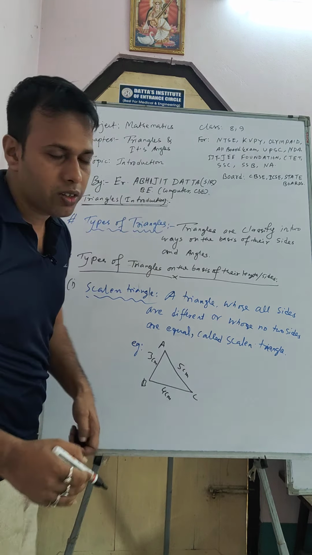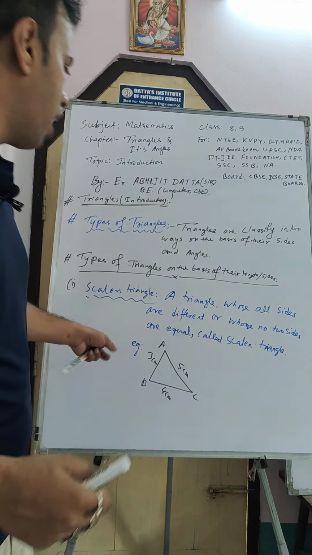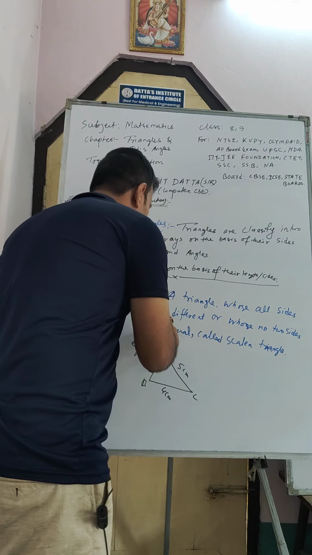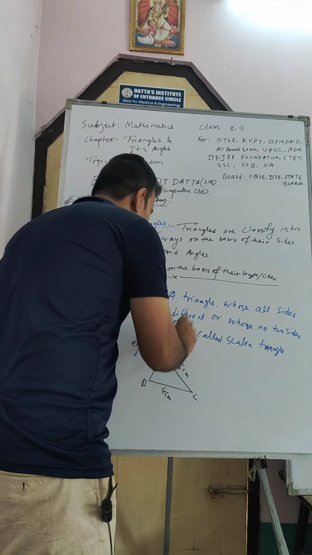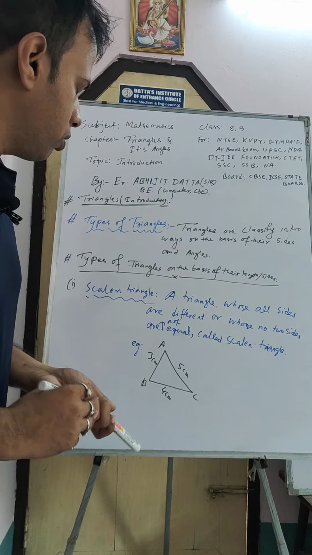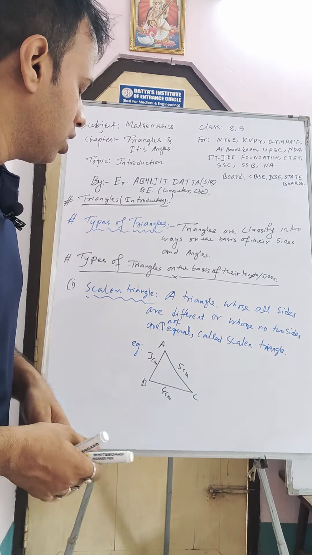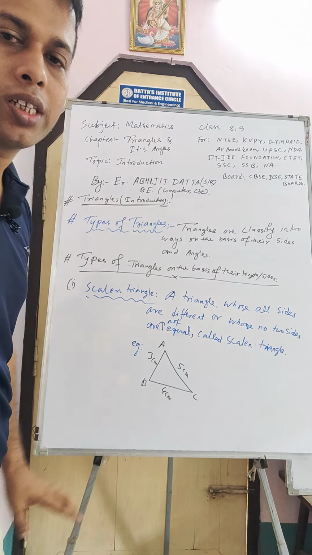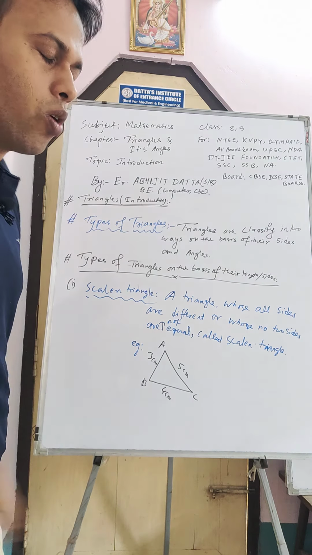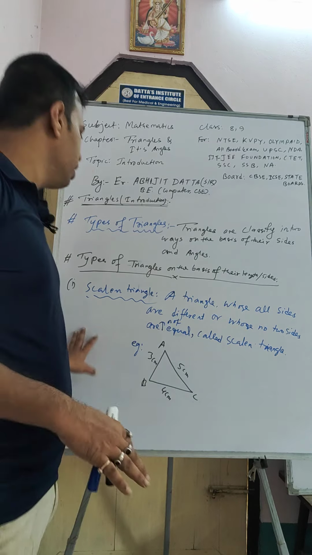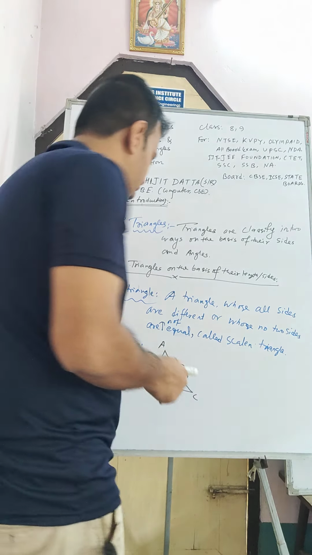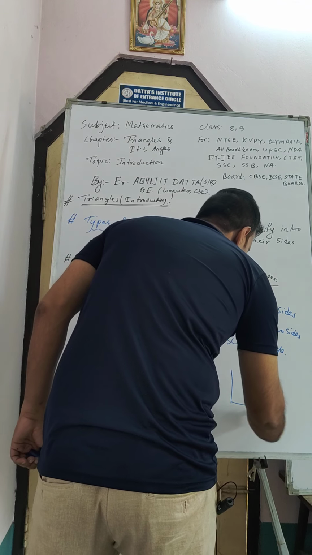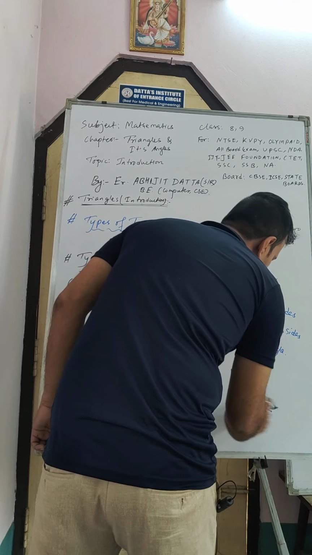So all the sides are unequal. I take one triangle ABC, whose sides are different: AB is 3 centimeter, BC is 4 centimeter, and AC is 5 centimeter. If no two sides are equal, then we can say this triangle is a scalene triangle, and this one is also a scalene triangle.